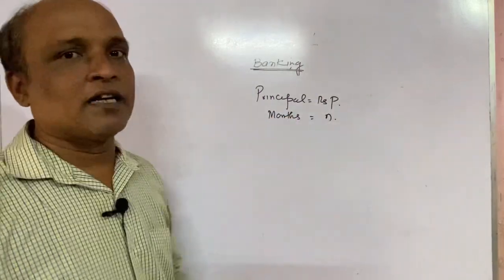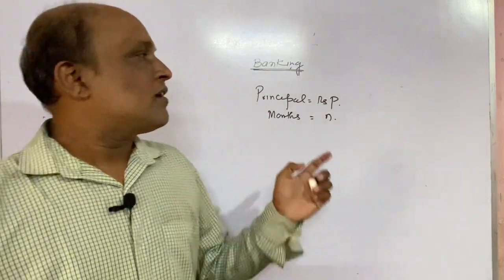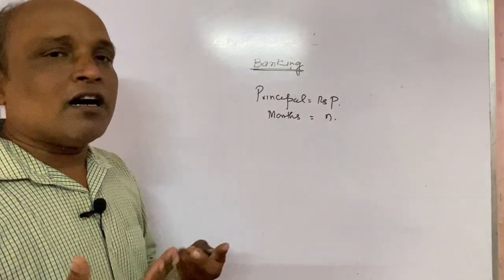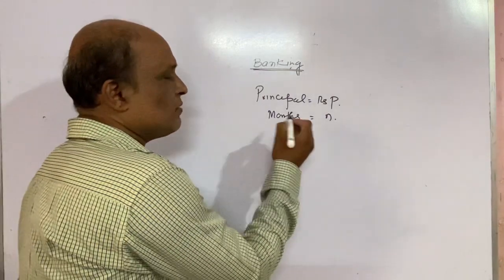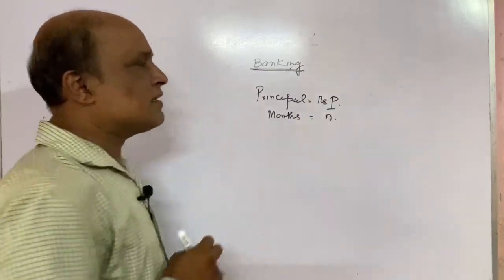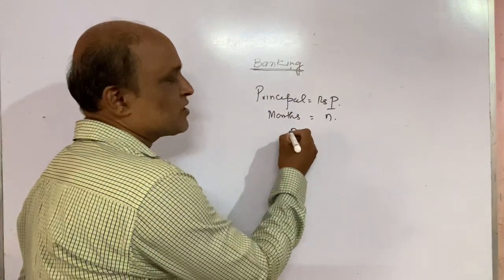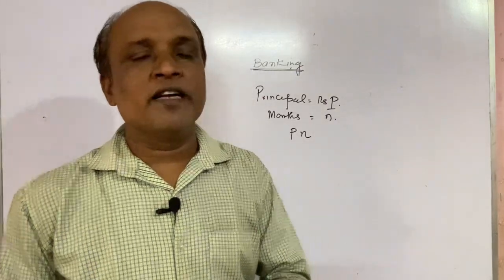Now how much is the amount and how much is the interest? We are keeping P per month for n months, so the amount we are depositing in the bank is P into n.